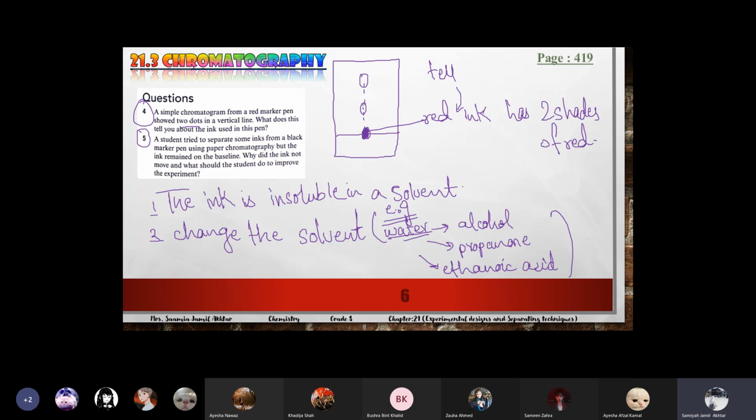Ink is a mixture. When we perform the chromatography, if there are different colors, it means it's a mixture. If it shows different colors or different shades, it means a mixture. There is a question like this, I think. Yeah, here, let's see. In question number 4, what does this tell you about the ink used? So it means that red ink is also a mixture, no? Mixture of different shades of red. So this is a sign. If it shows different pigments, it means that it's a mixture.